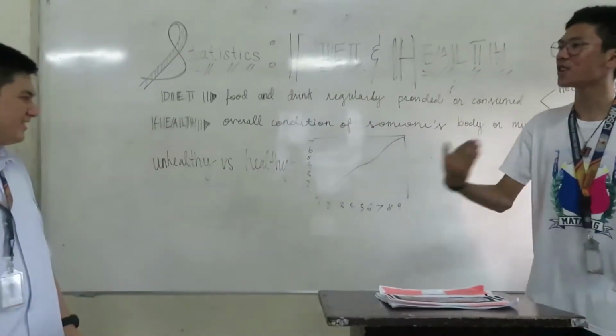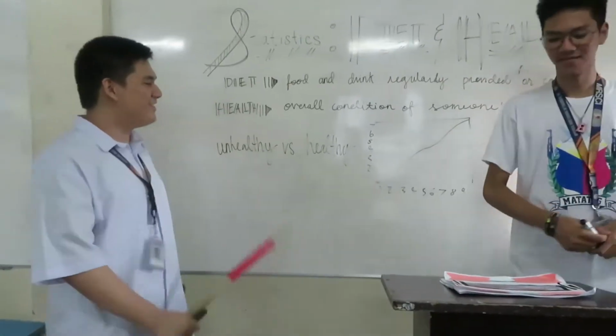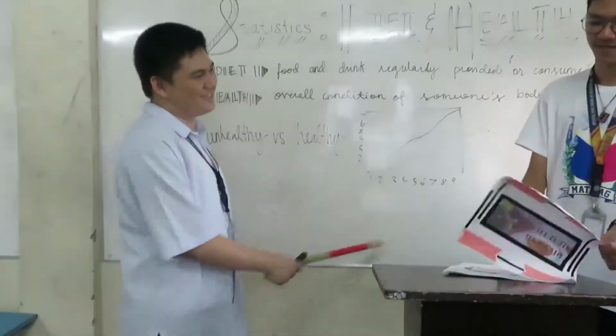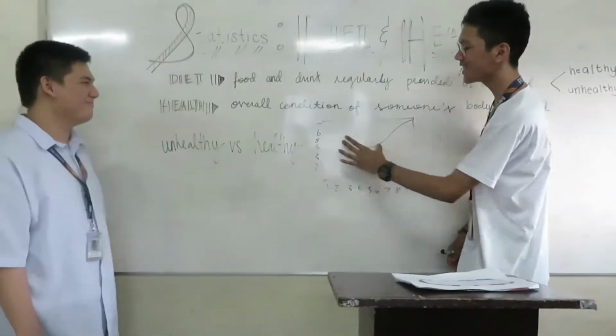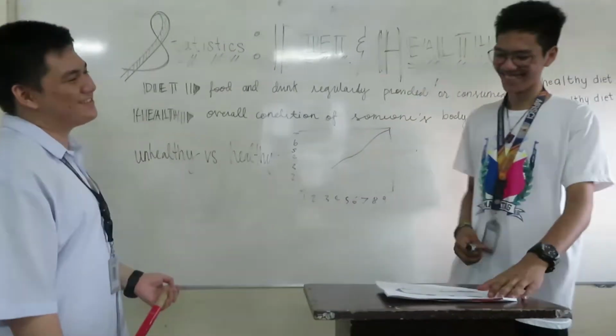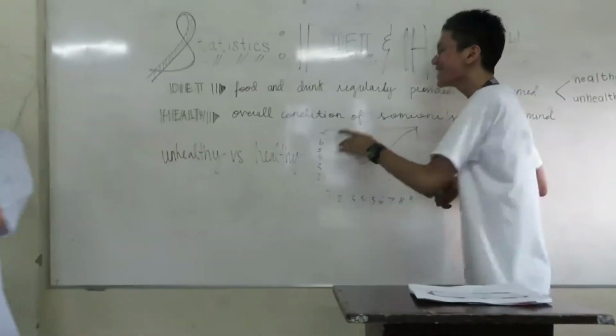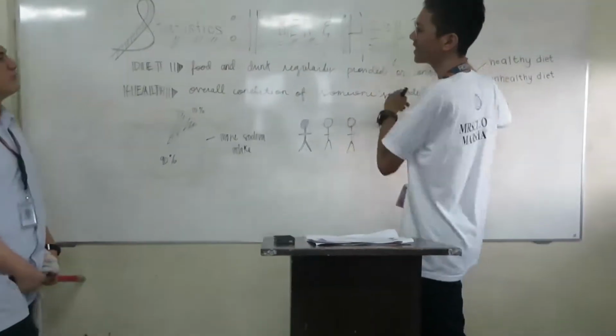Okay. Let's move on to how we will apply diet and health in statistics. Okay, so Sean, proceed. We have unhealthy versus healthy, and this is our graph for statistics. What does this graph represent? It represents statistics. What kind of statistics? Okay, so let's proceed. How will we apply diet and health into statistics?